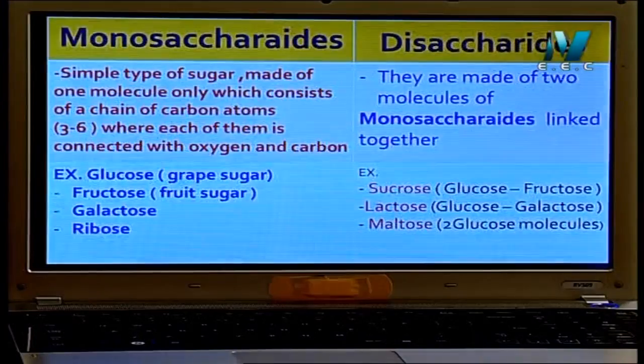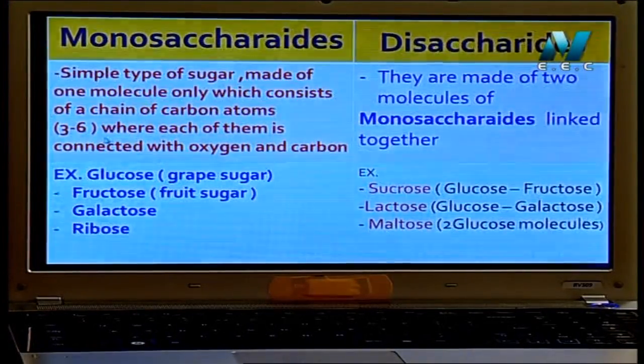Let's compare monosaccharides and disaccharides in more detail. Mono means, as I said before, a simple type of sugar made of only 1 molecule. Mono, 1.